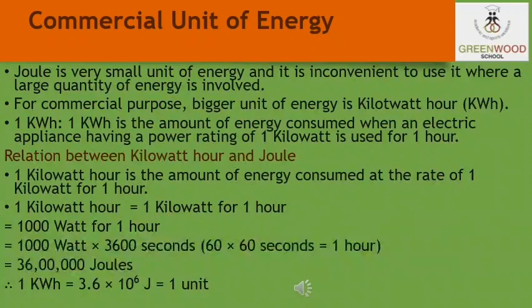So 1 kilowatt hour is equal to 1 kilowatt into 1 hour, and 1 kilowatt is equal to 1000 watts, and 1 hour we know that we have 3600 seconds. So 1 kilowatt hour is equal to 1000 joules per second into 3600 seconds. That is 1 kilowatt hour is equal to 3.6 into 10 to the power 6 joules.